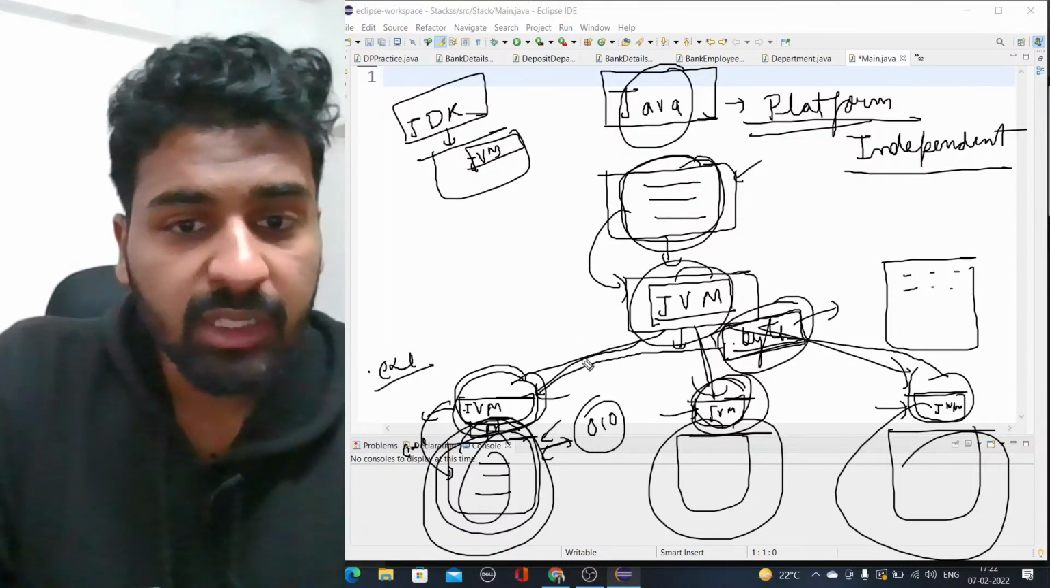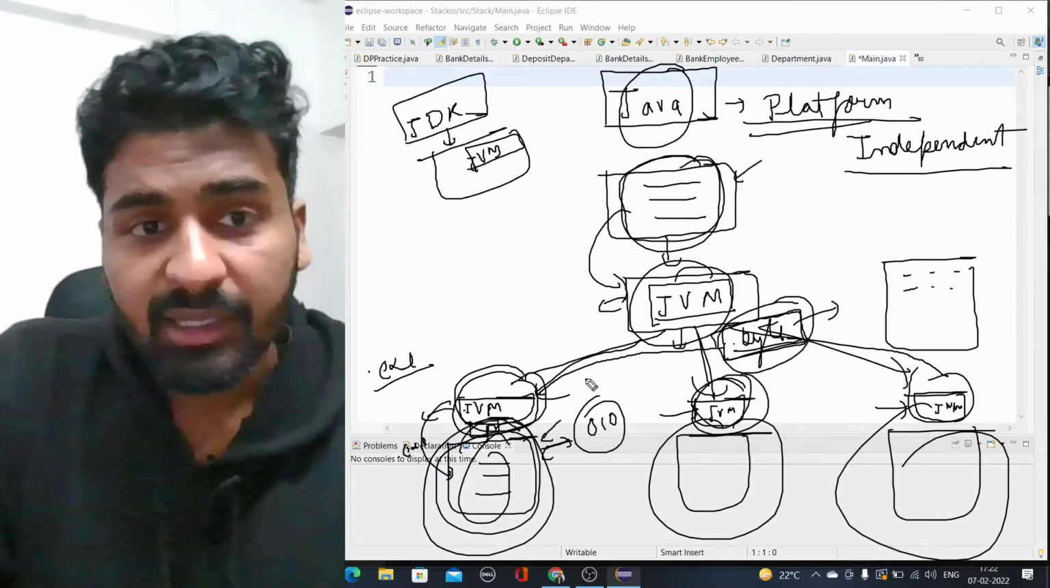So the JVM plays a very important role. JVM is actually an interpreter. We have a compiler and we have an interpreter.